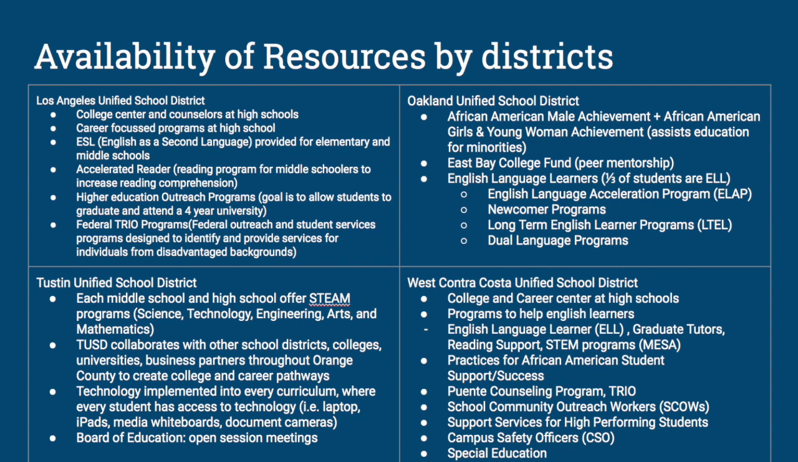In the Oakland Unified School District, they offer resources such as the African American Male Achievement and the African American Girls and Young Women Achievement that accommodate a higher number of minority students in an effort to promote higher education and achievement among minorities in the district. There are also several English language learner programs that cater to ELL students' needs and assist them in being proficient in English since one-third of students in the district are ELL.